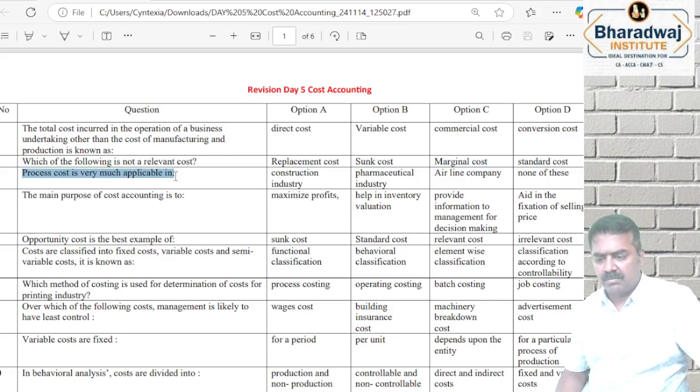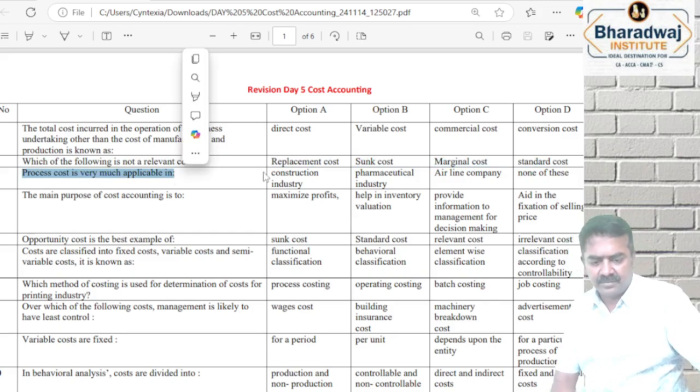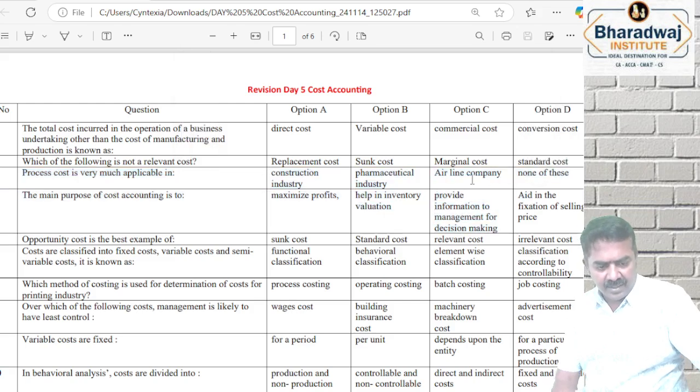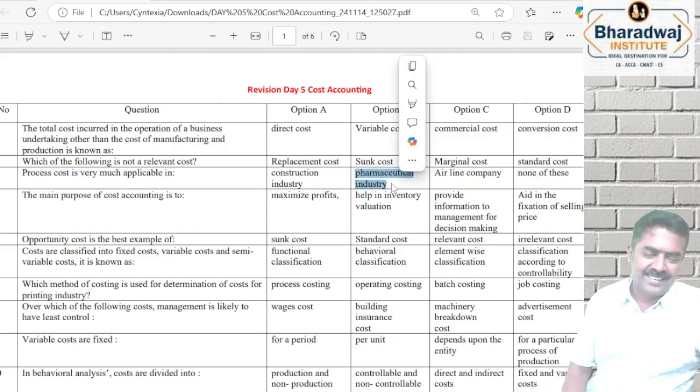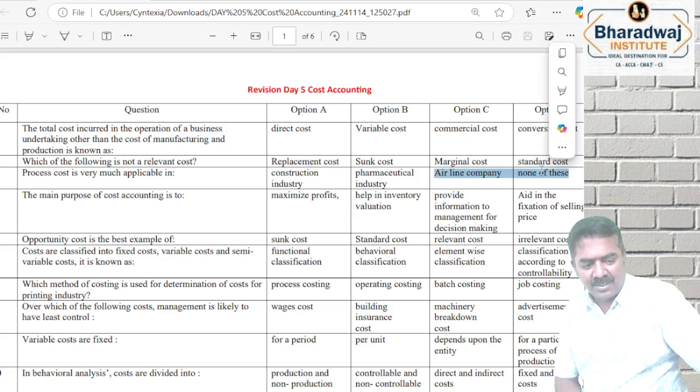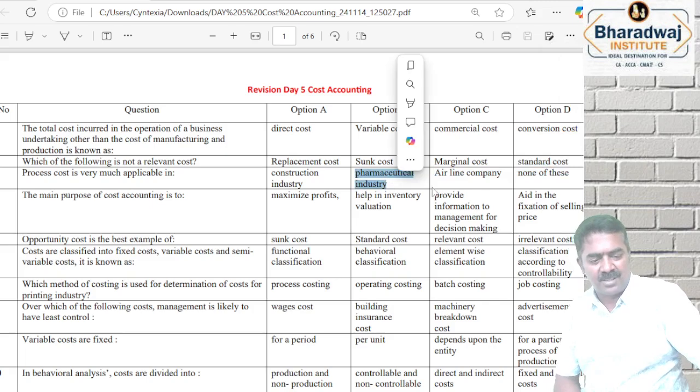Process cost is very much applicable in... actually none of these is the answer. பட் இங்க உங்க டெக்ஸ்ட் புக்ல pharmaceutical industry கொடுத்துருக்காங்க. Pharmaceutical industry they don't apply process costing. They actually go for job costing, sorry, batch costing. Actually none of these answer இருக்கணும். பட் உங்களோட multiple choice question bank-ல ஏன் அப்படி கொடுத்தான்னு தெரியல. Answer should be none of these.